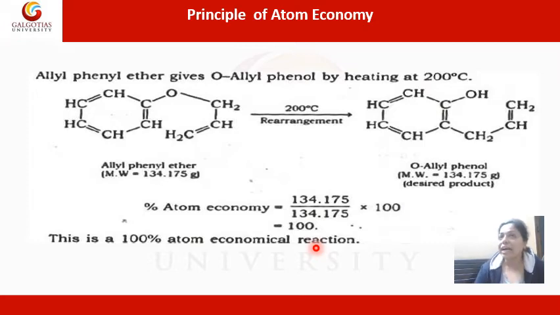So for any kind of rearrangement reaction in chemistry, percentage atom economy is 100, and that reaction is said to be a green reaction because we are not generating extra atoms, or any byproducts or side products. So rearrangement reactions are considered to be very, very environmentally viable in chemistry. So this is the first reaction, a rearrangement reaction, that we have taken in order to explain the concept of percentage atom economy.